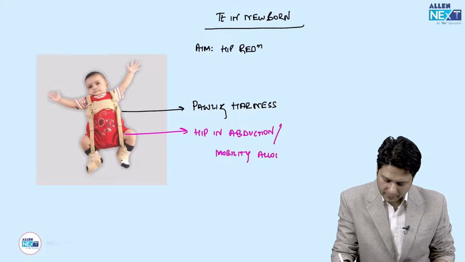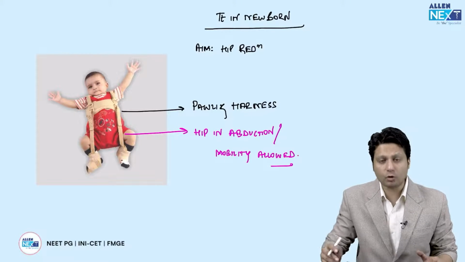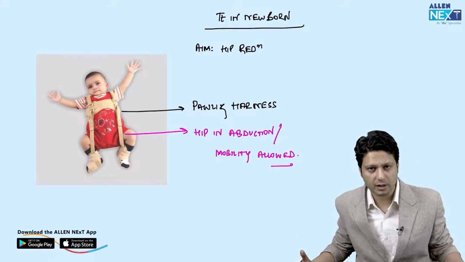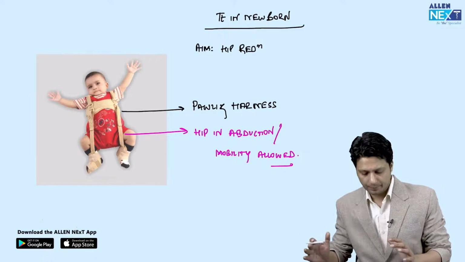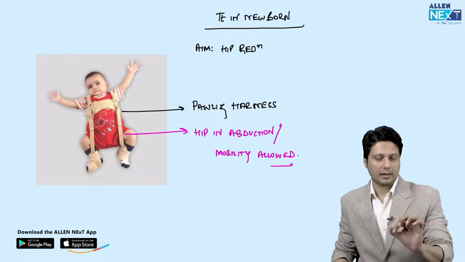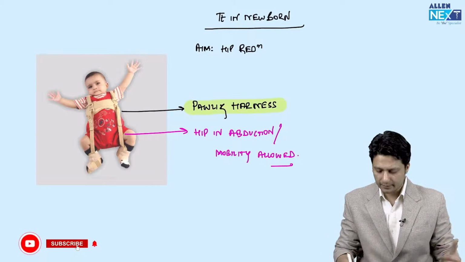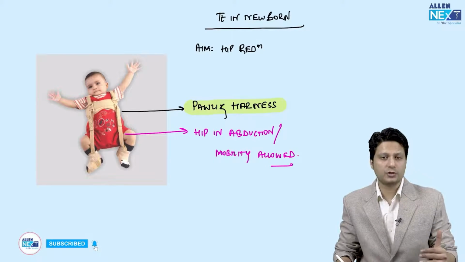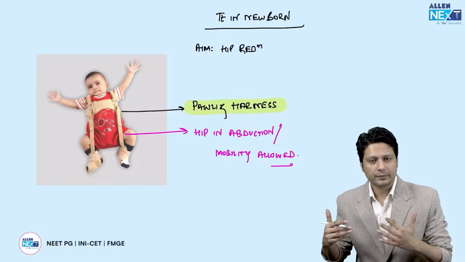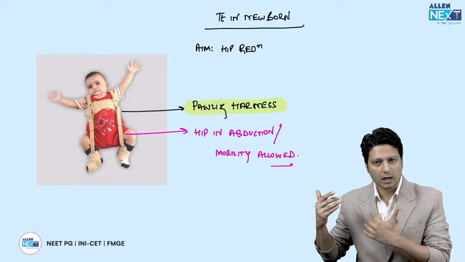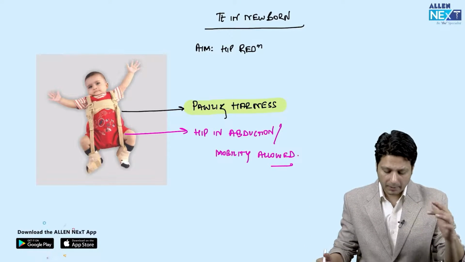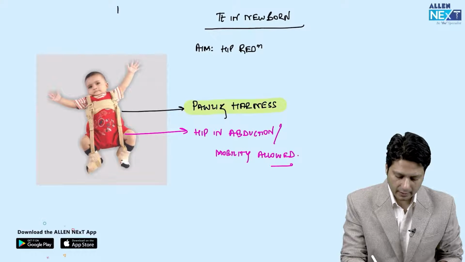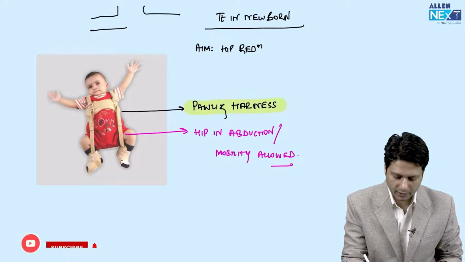Right? So to some extent, mobility is allowed, even though the hip joint is kept in abduction position, but some amount of mobility is allowed. आज हम use करते हैं Pavlik harness, but not long back, von Rosen splints were used in the management of DDH in the newborn. Von Rosen splint, but उसके साथ disadvantage था that it was holding the thigh in abduction,